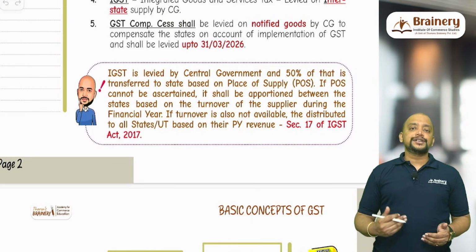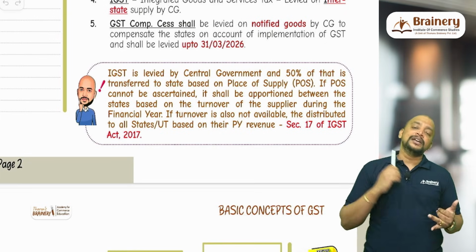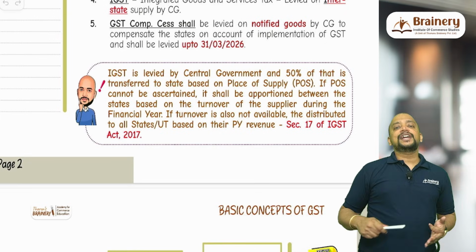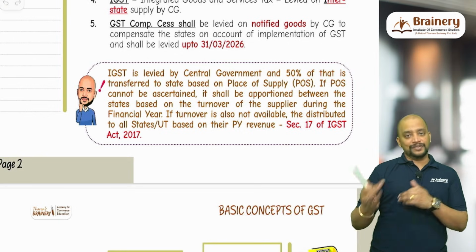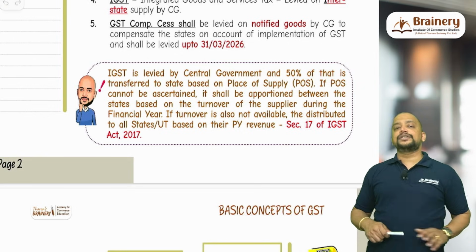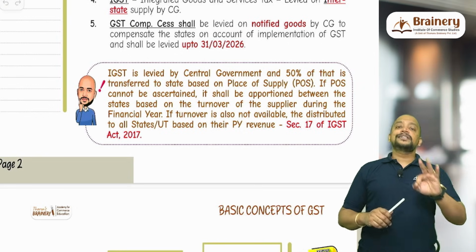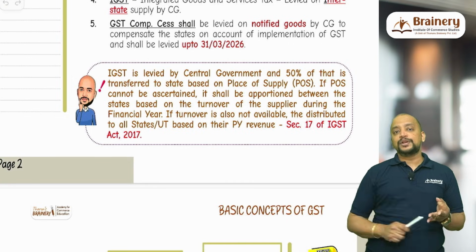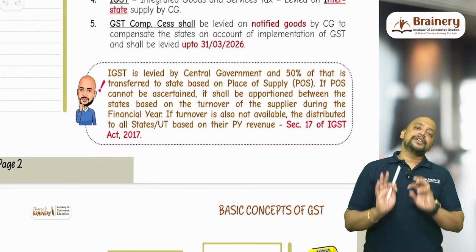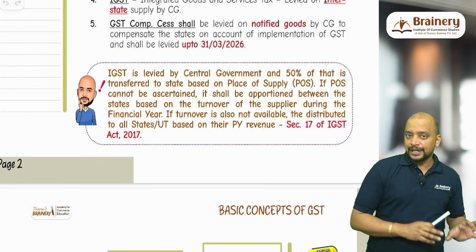What are the 3 union territories with state legislature? Jammu and Kashmir, Delhi and Puducherry. So 28 plus 3, 31 states. It will be distributed, and for these union territories also it will be given. But the remaining 5 union territories, in total there are 8 union territories. The 3 union territories with state legislature are treated like a state, that is Jammu and Kashmir, Puducherry and Delhi. So that revenue will go to that particular union territory only.